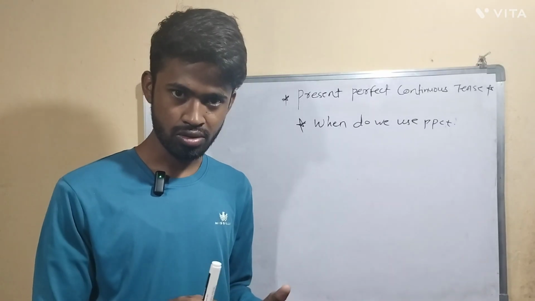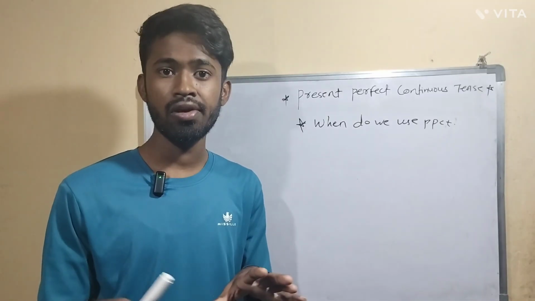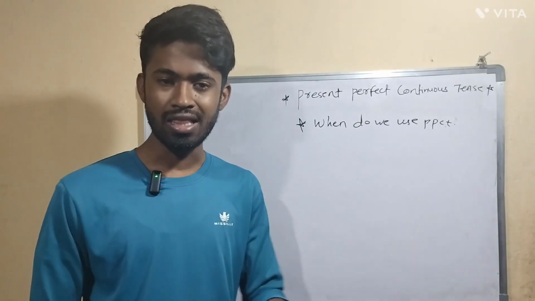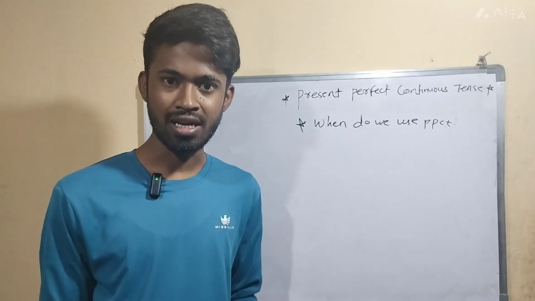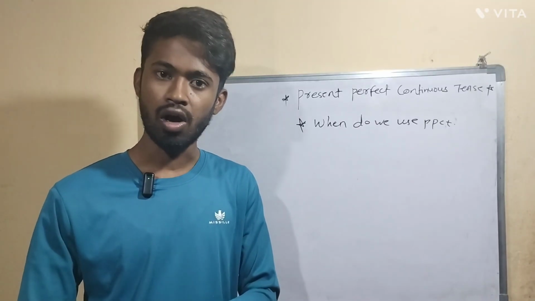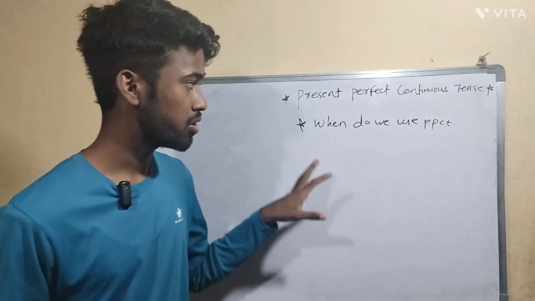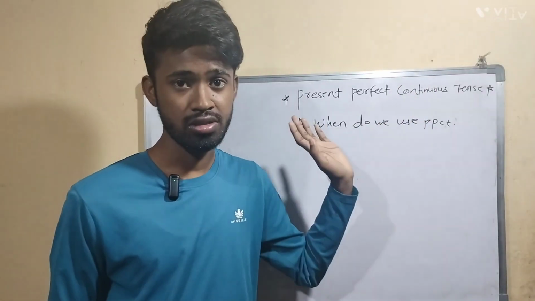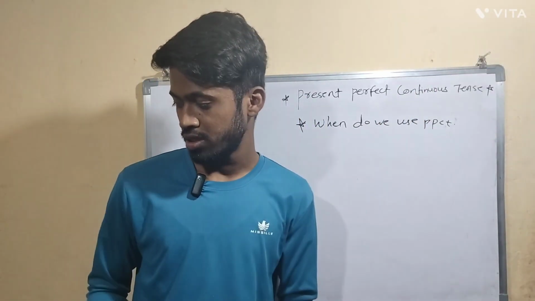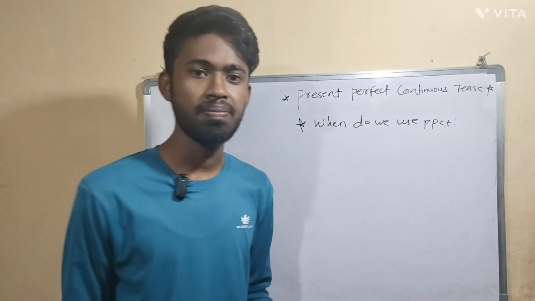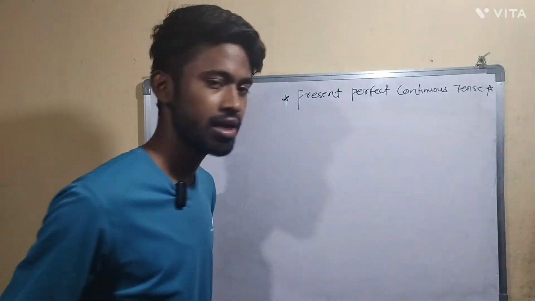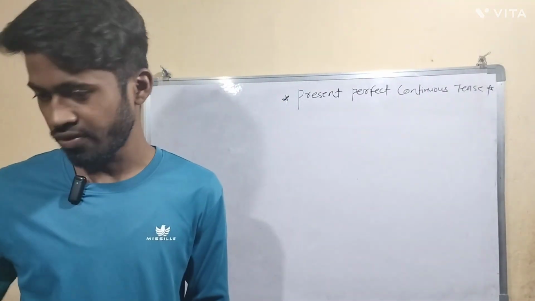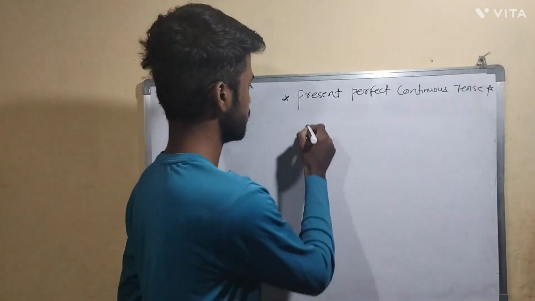It means you started pursuing your degree in 2016, and let's say now it's 2018. So 2 years back you started, and still that degree is going on. Okay. So this is how you will use present perfect continuous tense. Okay. So now let's see the structures. First we will see the positive structure, and after that negative, and in the last interrogative. Let's see first the positive sentence structure.